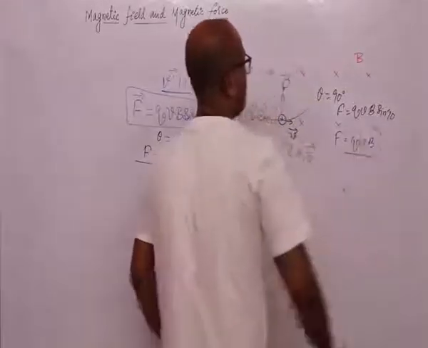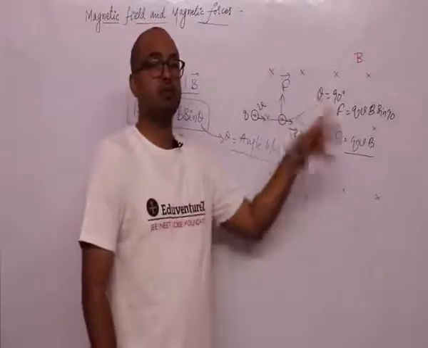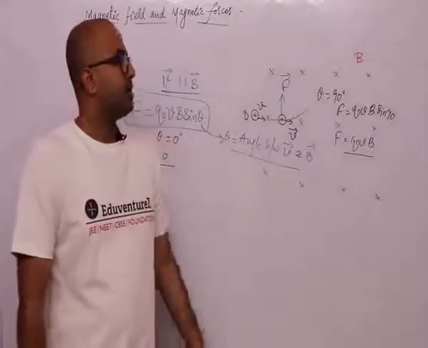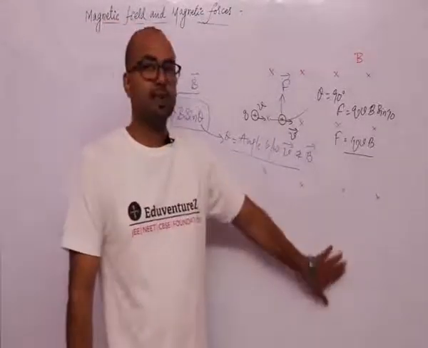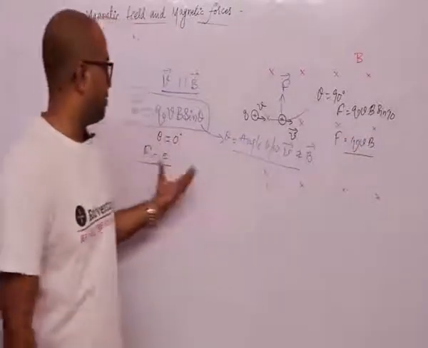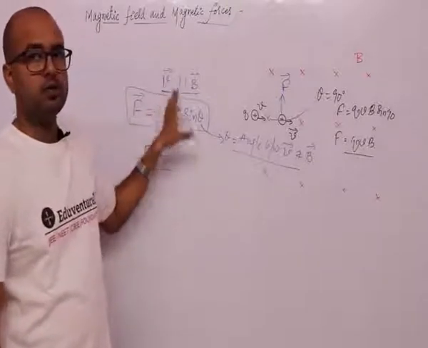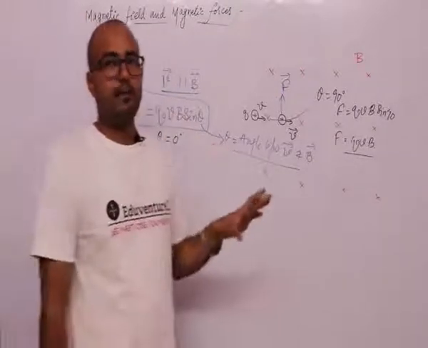This is the maximum force that can be applied on this charge due to the magnetic field. Sine 90 is maximum, that is why this is the maximum force, and this is the zero force, because the magnetic field is parallel to the motion of the charged particle.